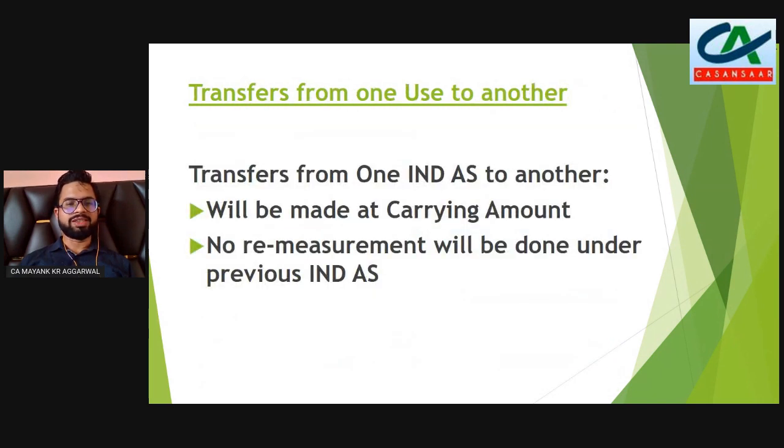In all these cases, transfer from one Ind AS to another will be made at carrying amount. No remeasurement will be done under the previous Ind AS. So if an entity is using its building for operational purposes, it has to transfer it to investment property on the basis of its carrying amount only, and it is not possible to just revalue it before transferring it to Ind AS 40.